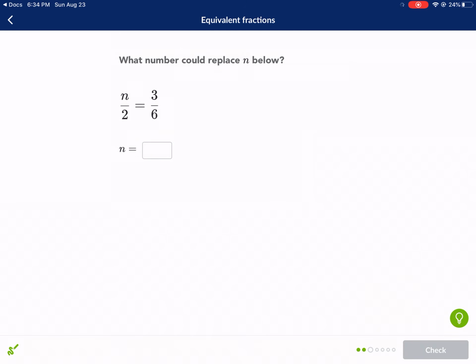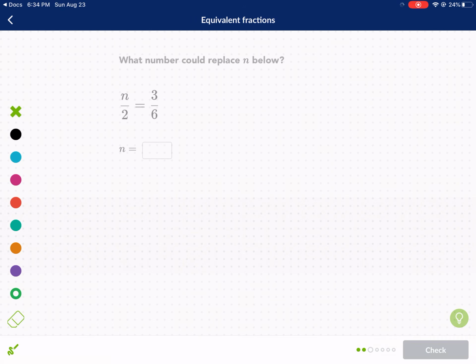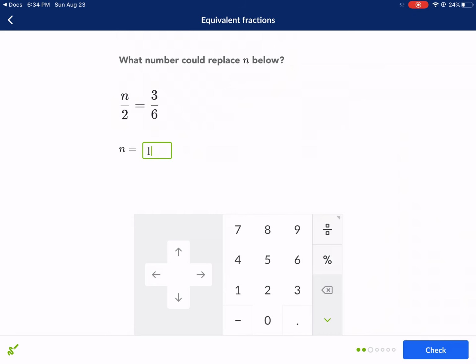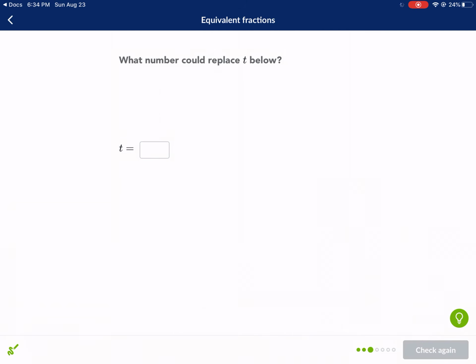Okay, next question. What number could replace n below? This time they give us the knowns on the right. So we're saying, okay, how do we go from 6 to 2? Well, we divide by 3, and we divide by 3 in the top also. So if we do 6 divided by 3, we get 2. 3 divided by 3, we get 1. Check our answer. All right, next question.